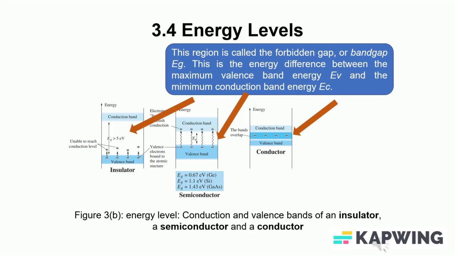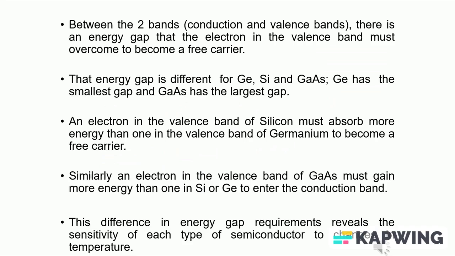This is the energy difference between the maximum valence band energy EV and the minimum conduction band energy EC. Between the two bands, the conduction and valence bands, there is an energy gap that an electron in the valence band must overcome to become a free carrier.